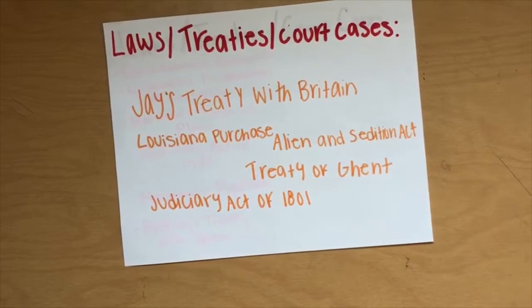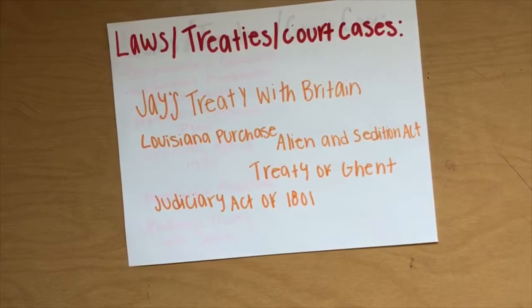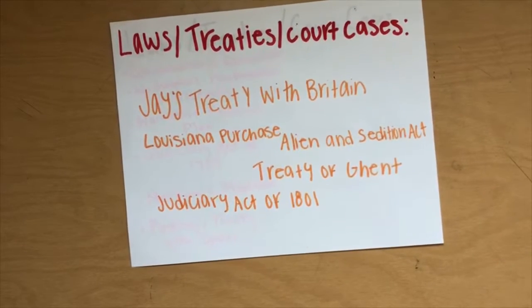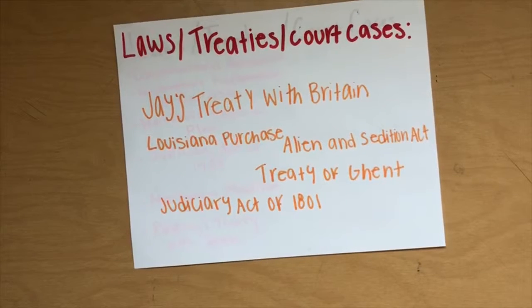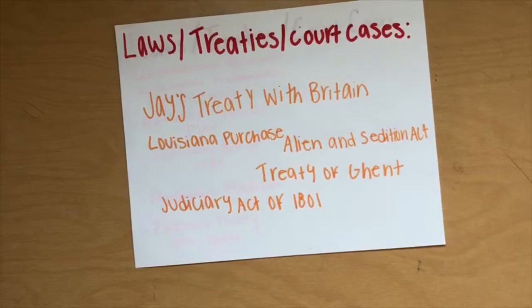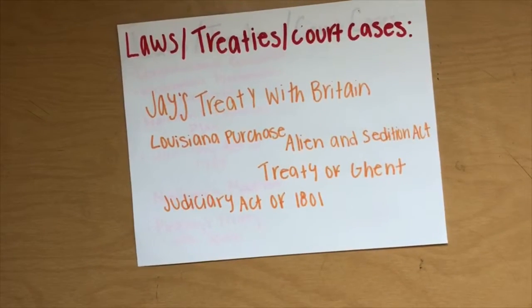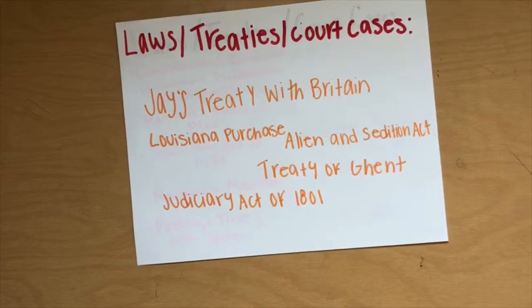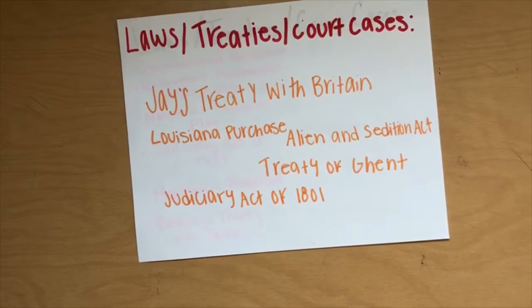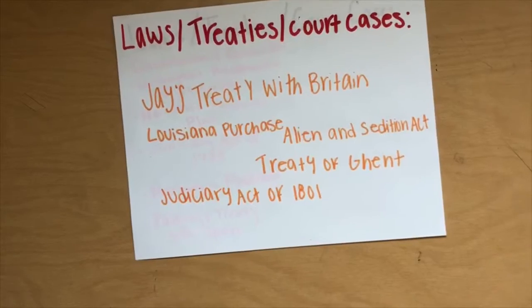The Alien and Sedition Act. A series of laws known collectively as the Alien and Sedition Acts were passed by the Federalist Congress in 1798 and signed into law by President Adams. These laws included new powers to deport foreigners as well as making it harder for new immigrants to vote.